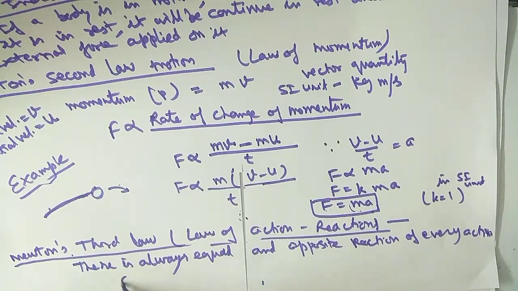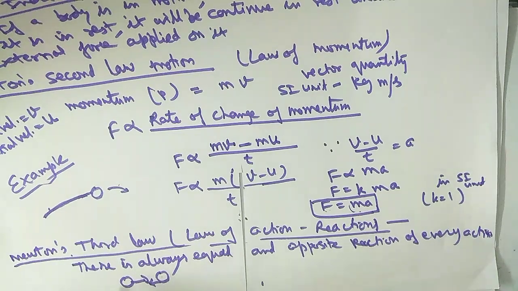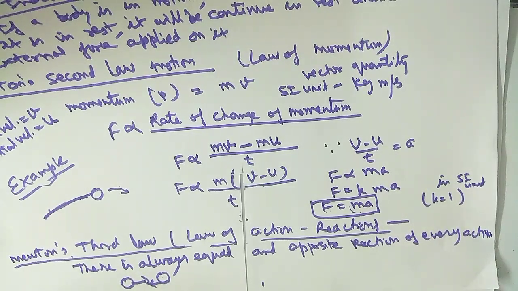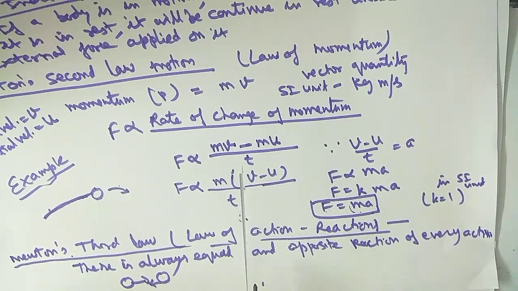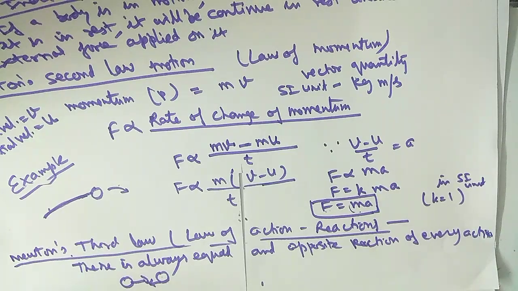It means if a body exerts a force on a second body, then the second body will also exert the same force in the opposite direction on the first body. Equal and opposite always. So this is known as the law of action and reaction. Different examples you can take in our daily life. We can walk only due to this law. When we apply force on the ground, the ground will also exert a force on your feet and you will move in the forward direction.